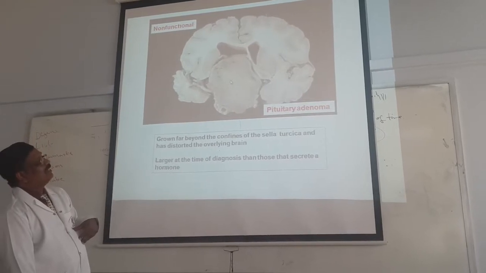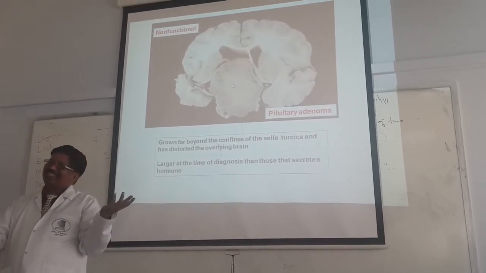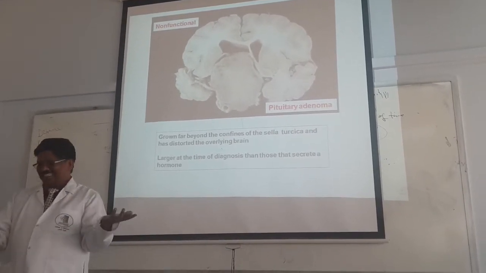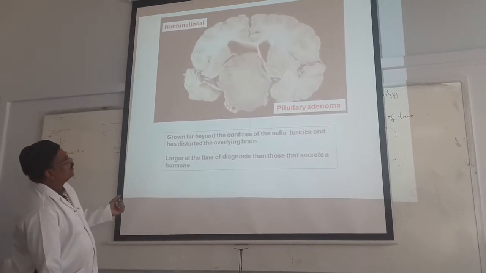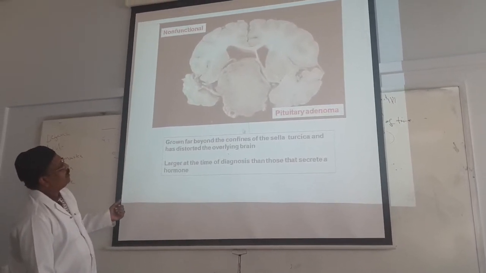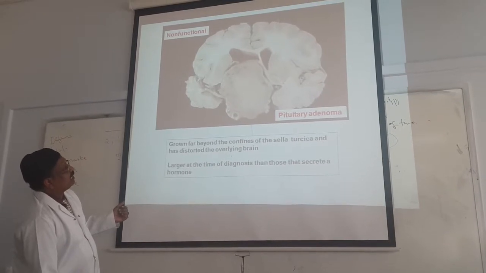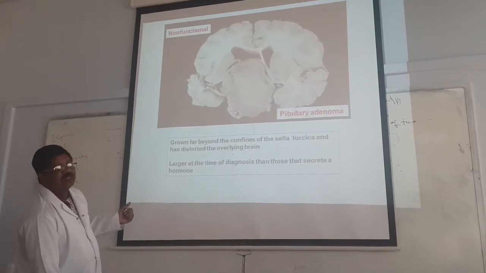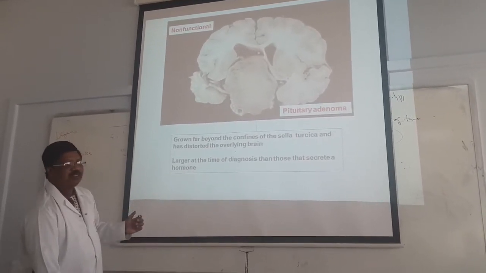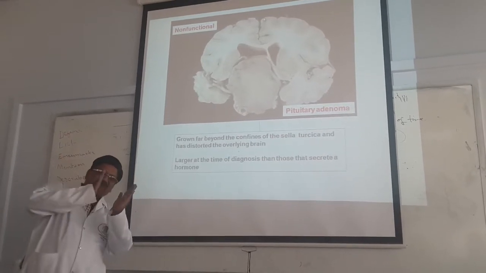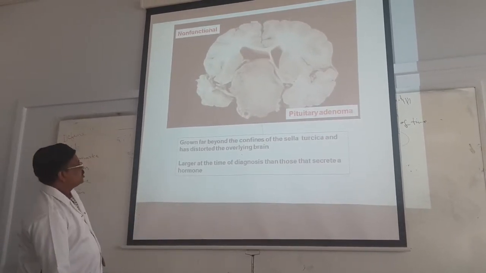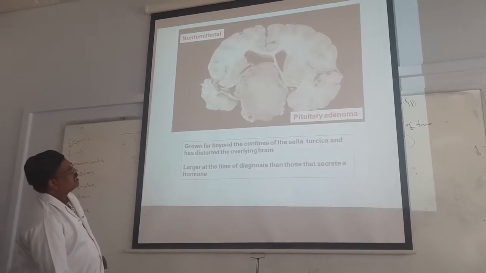Coming to this tumor, it is big but no secretion. What do you call it? Silent adenoma or null cell adenoma. Pituitary adenoma is there, but it is big. This tumor will compress the normal tissue and lead to atrophy. You understand? The tumor is big, but the normal tissue is compressed. So it extends far beyond the confines of the sella turcica.